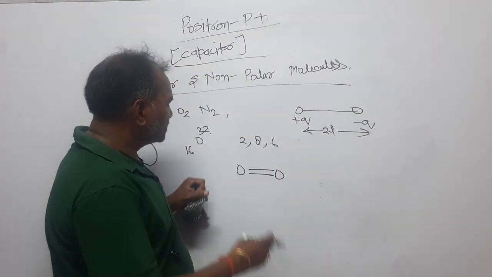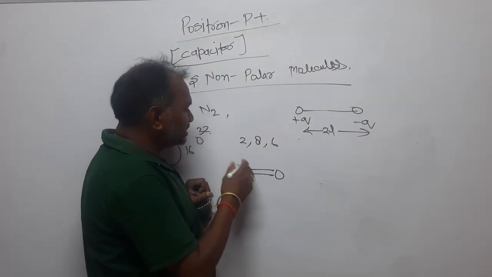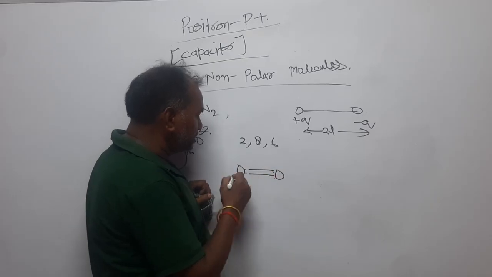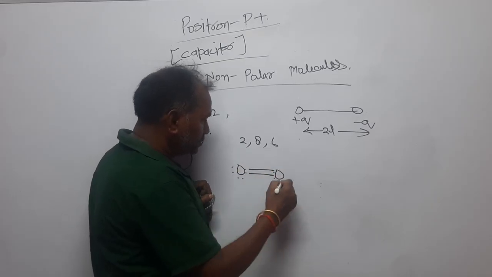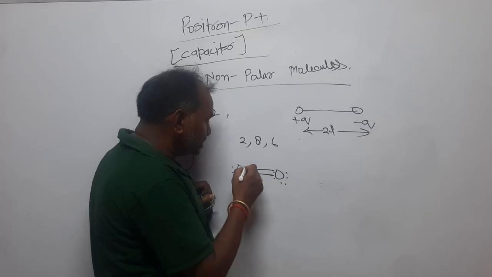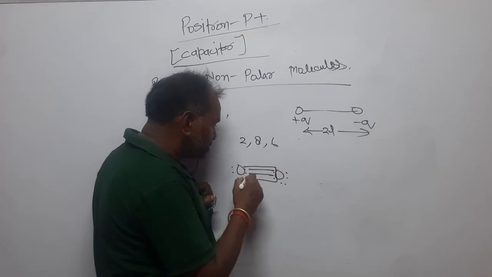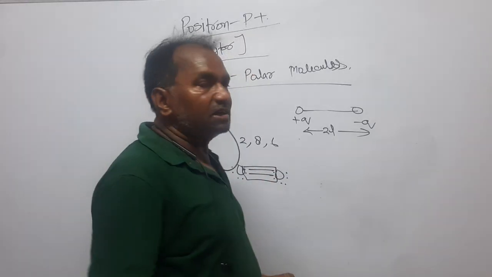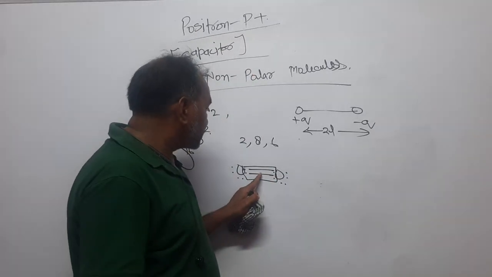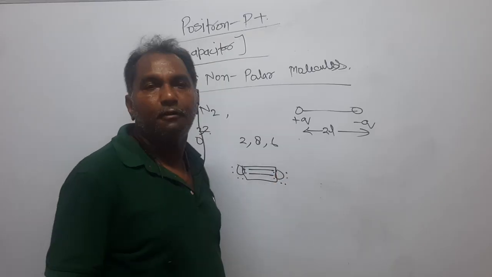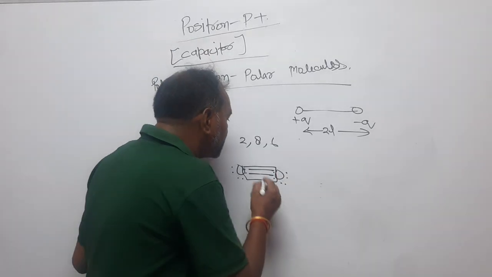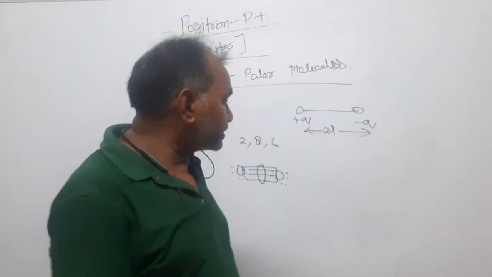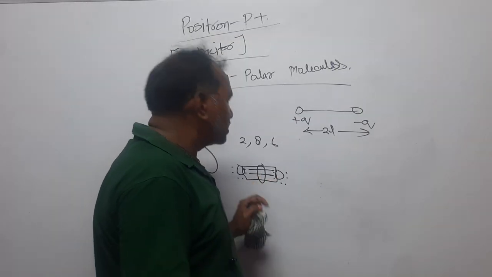Dear students, this has 6. Here are 2 electrons, here are 2 electrons, and these 2 electrons are shared. Actually, when there are homogeneous atoms, the electrons are shared by the same type of atom. Then the shared electron lies just at the middle of the bond, right?